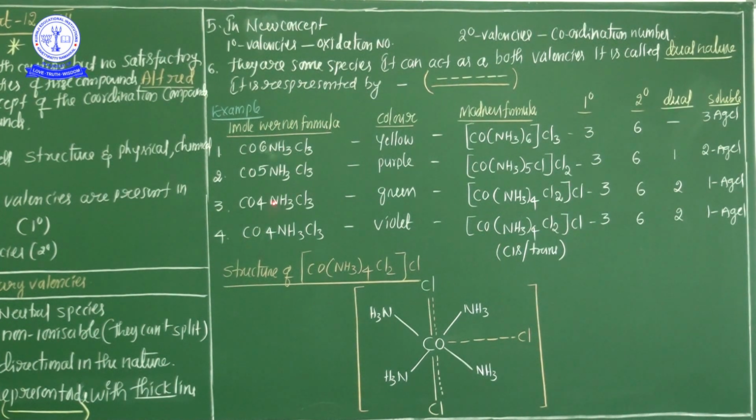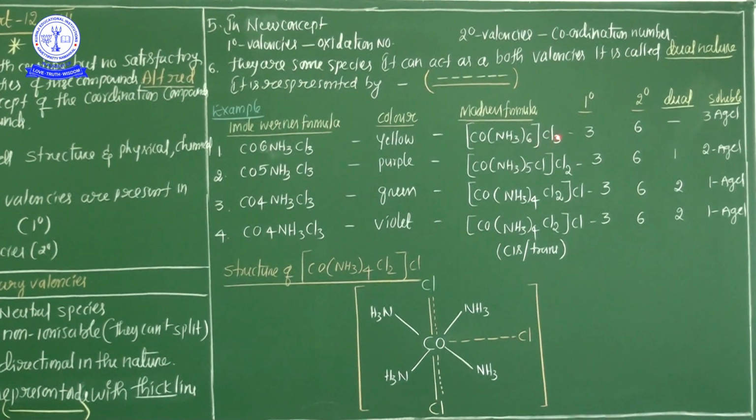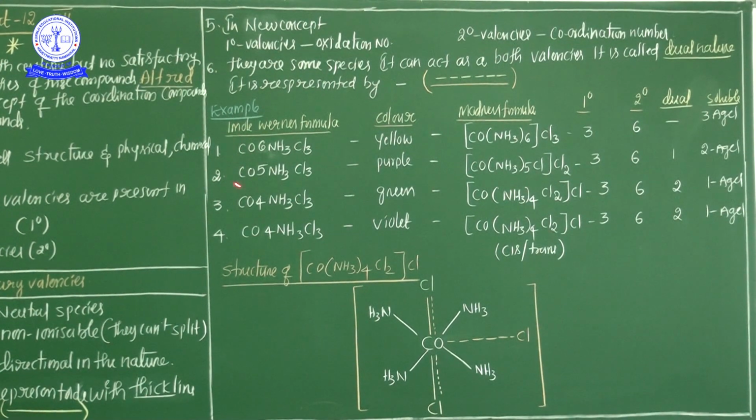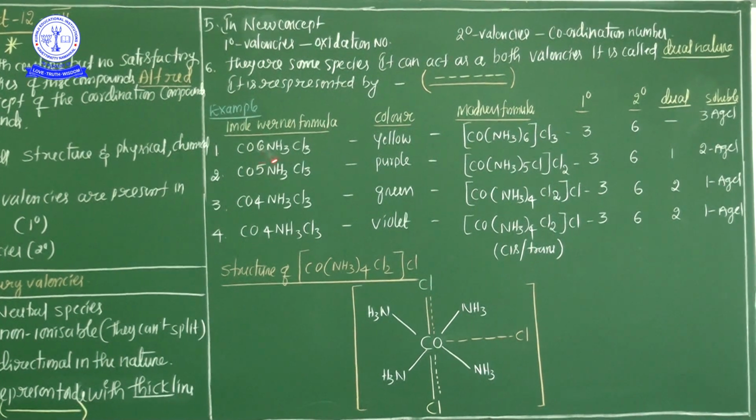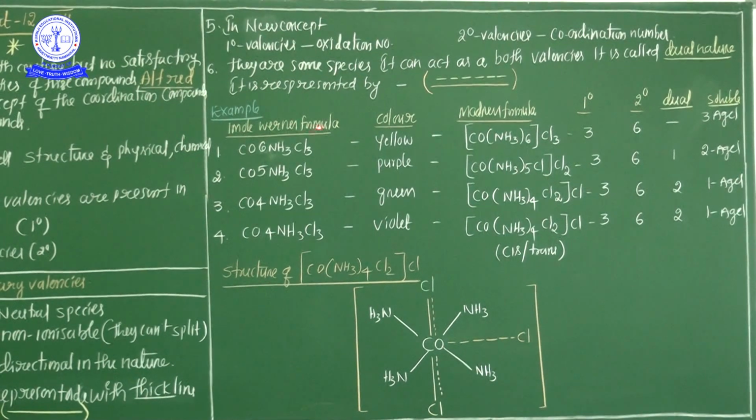The first compound is [Co(NH3)6]Cl3. This is the first compound. According to Werner's concept, 1 mole of Werner formula means Co.6NH3.Cl3. This is 1 mole of hexaamminecobalt(III) chloride. Actually, this is the first example. According to Werner's formula, Co.6NH3.Cl3 means this entire coordination compound represents 1 mole.